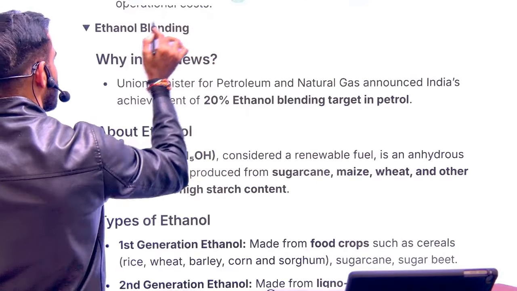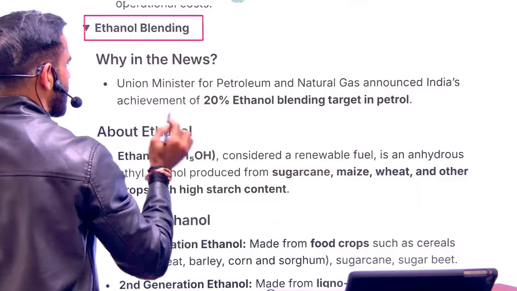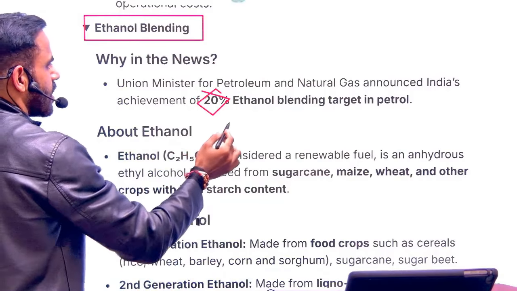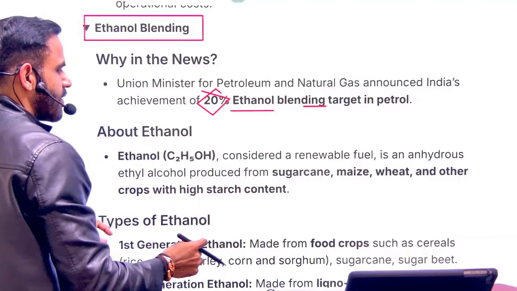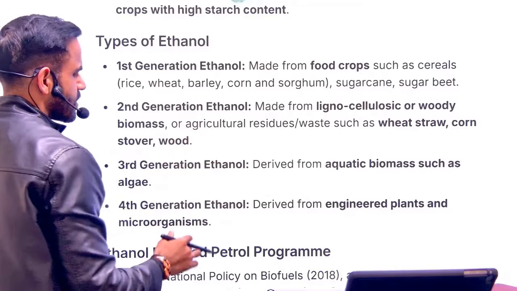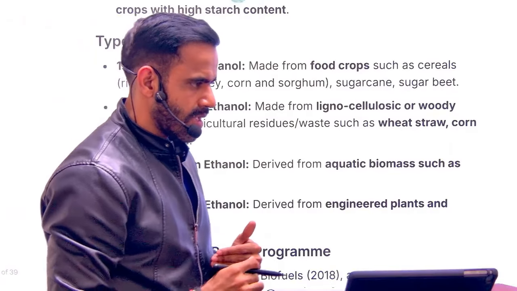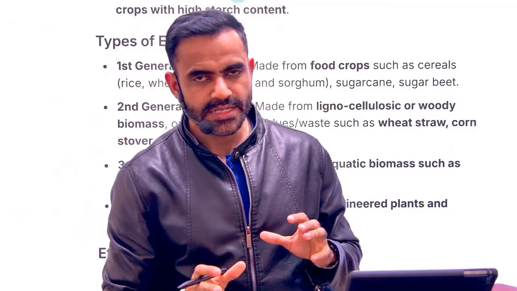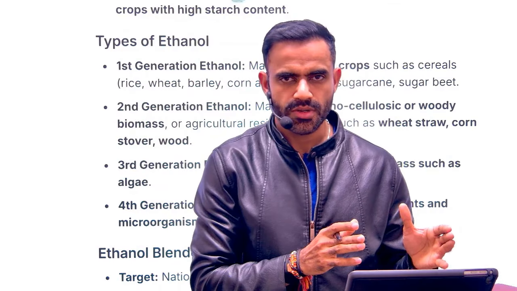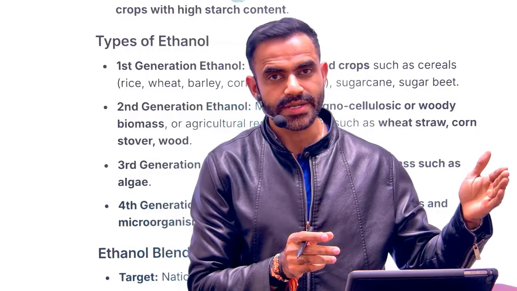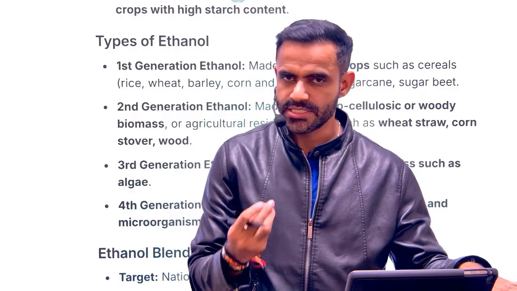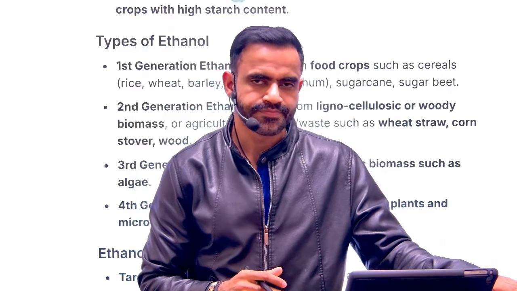Next is related to ethanol blending. So basically, we are blending ethanol with the petrol. The target was blending of 20% ethanol with the petrol, and we have achieved that target. Now, as per biofuel policy of 2018, the target was that we are going to blend 20% ethanol in the petrol. Initially, this target was for 2030. Later, it was preponed, and we have achieved it in 2025 itself.